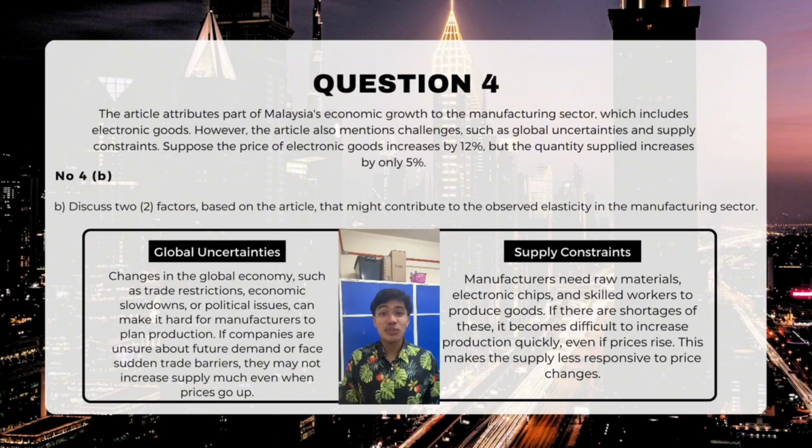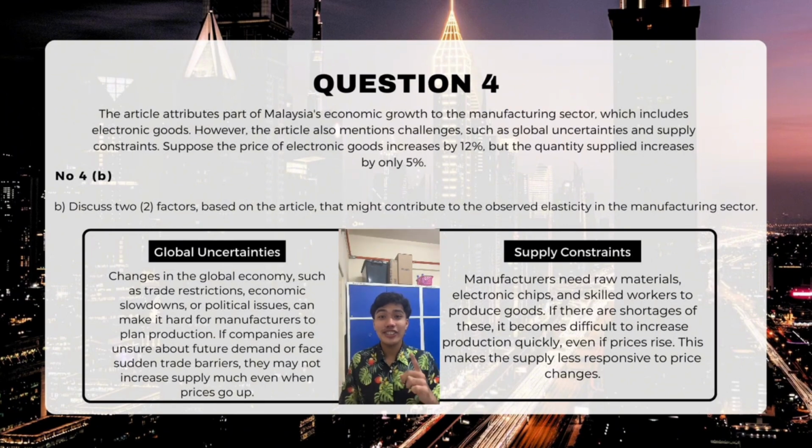Hi, let's move to question 4B. Before that, previously we discussed price elasticity of supply, which is PES, and determined that the supply of electronic goods in Malaysia is inelastic, which is 0.42. Now, we will analyze two key factors that contribute to this low elasticity based on the article.